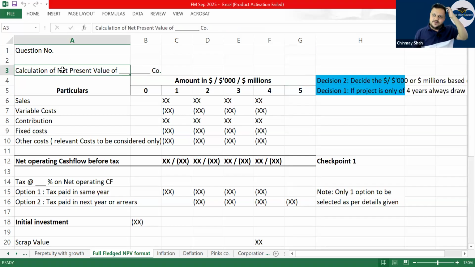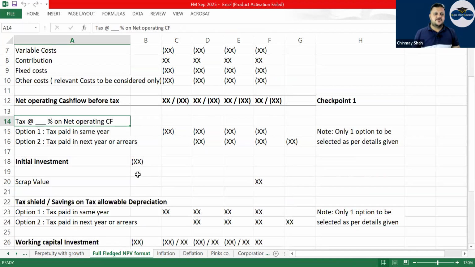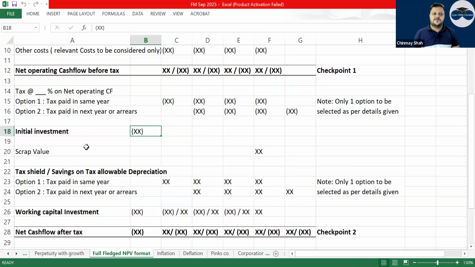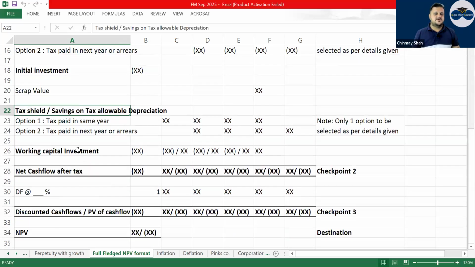So the heading you give is calculation of NPV. Then you say sales minus variable cost gives you contribution. Contribution minus fixed cost and other costs will give you net operating cash flow before tax. Then you deduct tax at a given percent on net operating cash flow. Then you have the initial investment, scrap value, and the TS on TAD. And last but not the least, working capital invested, right?